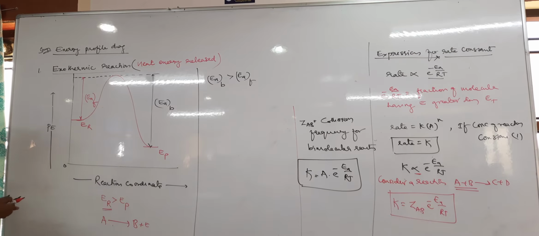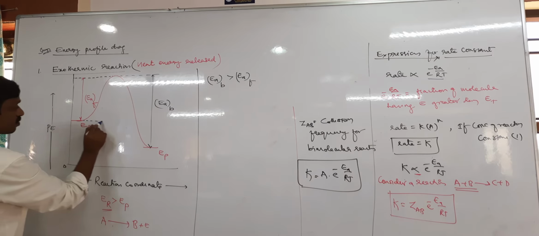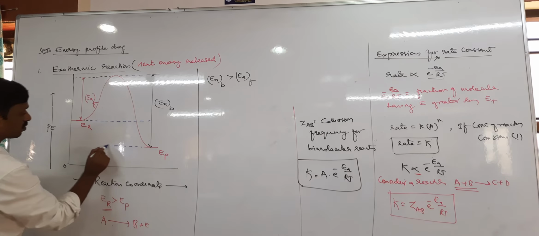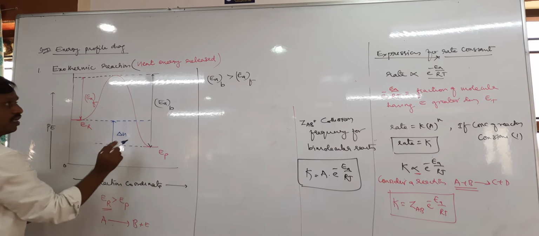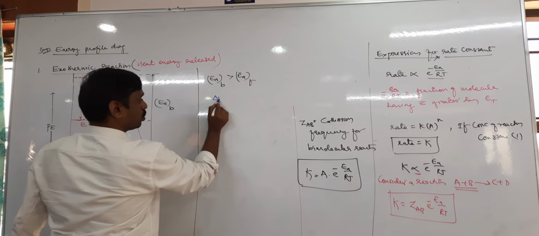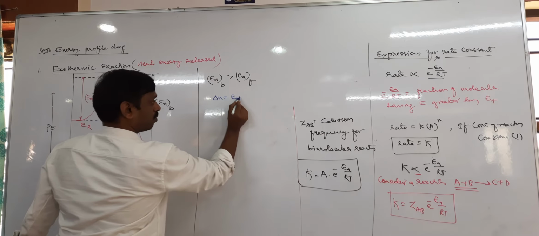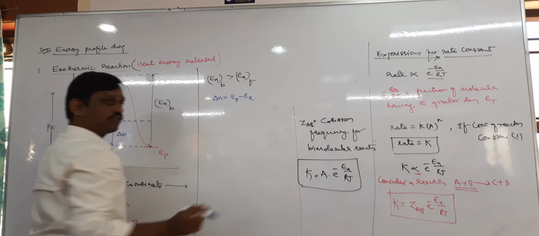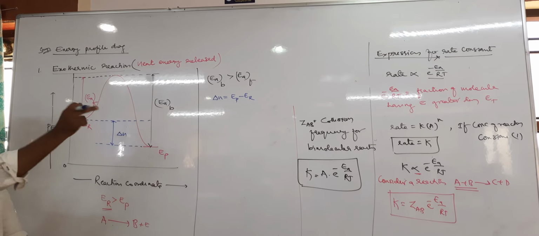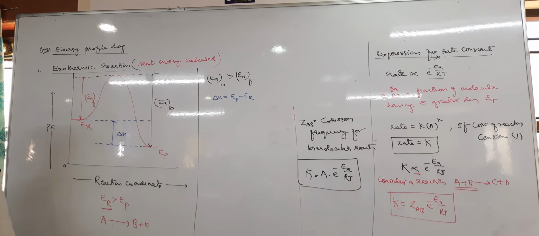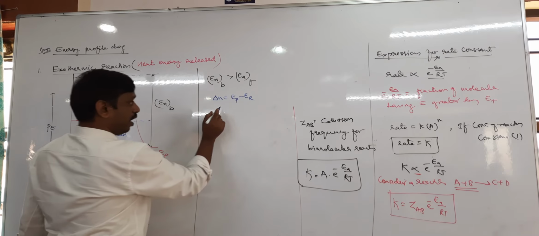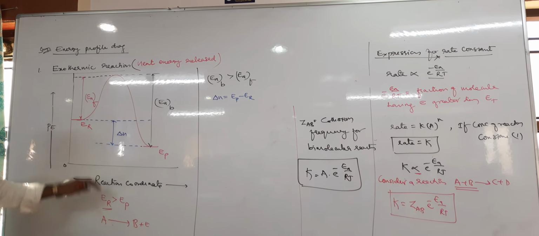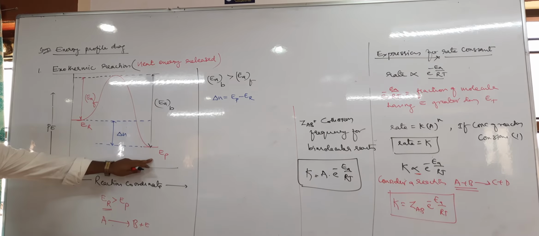Next, we also study delta H. What is delta H? Change in enthalpy. How do you get it? Delta H is always equal to the energy of the product minus the energy of the reactant, as we study in thermodynamics. Among reactant energy and product energy, whose energy is more?